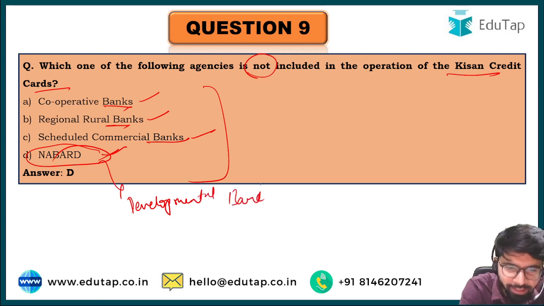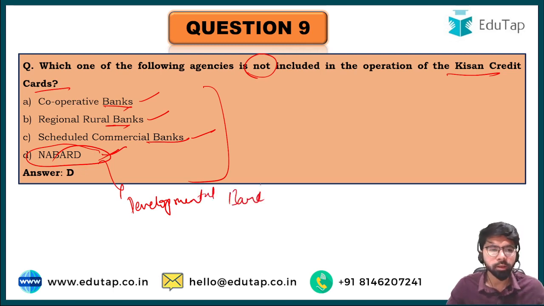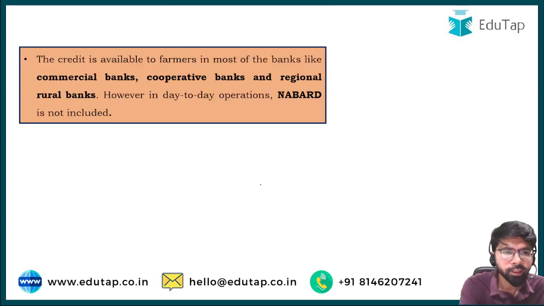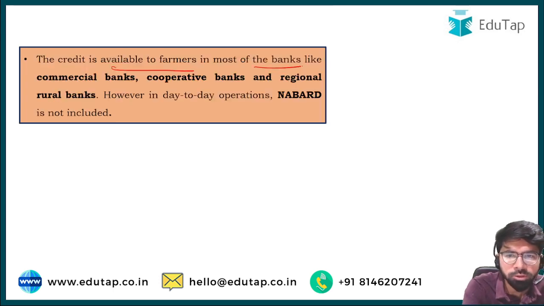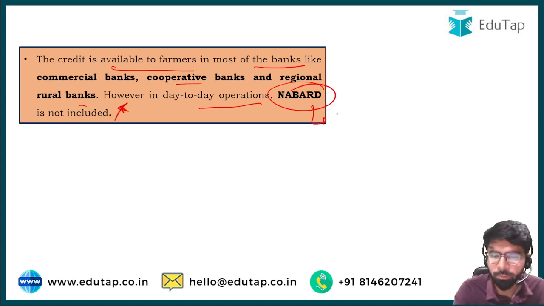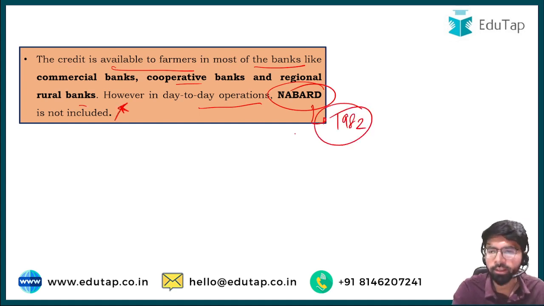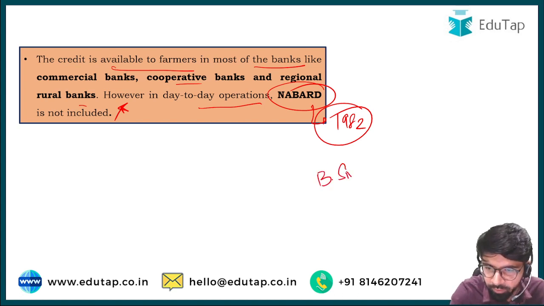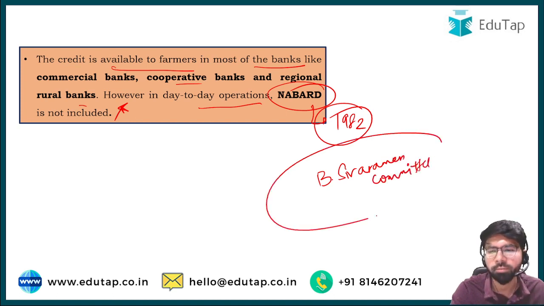It stands for National Bank for Agriculture and Rural Development. So the credit is available to farmers in most of the banks like commercial banks, cooperative banks and regional rural banks. However, in day-to-day operation, NABARD is not included. NABARD was established in the year 1982 on the recommendation of the B. Sivaraman Committee. This is one more piece of information that can be asked in the upcoming examination.